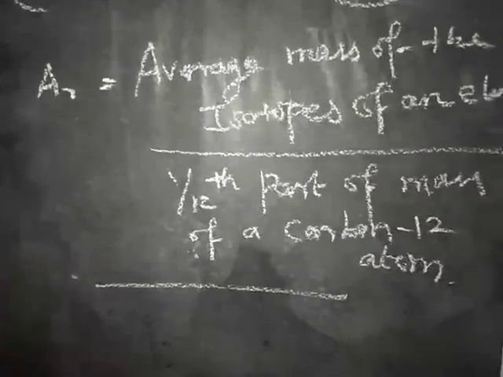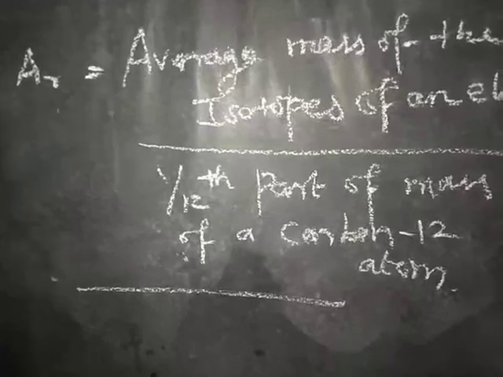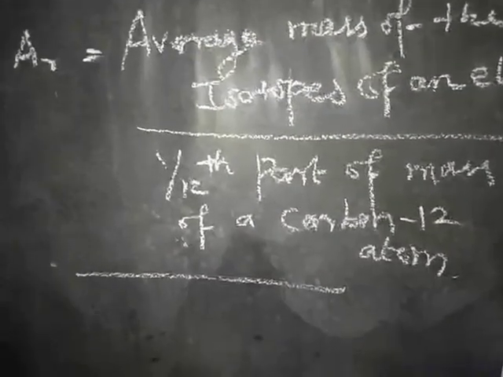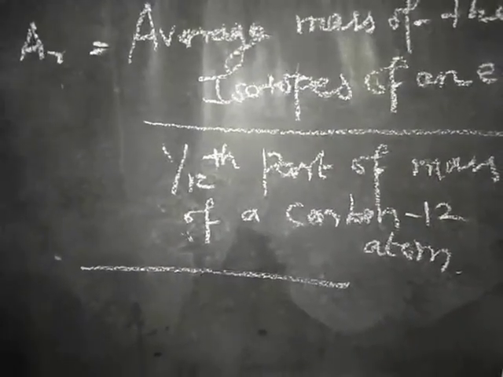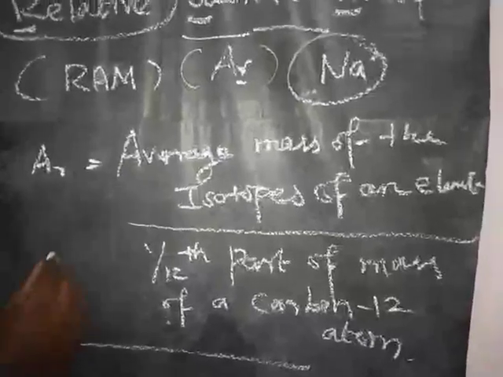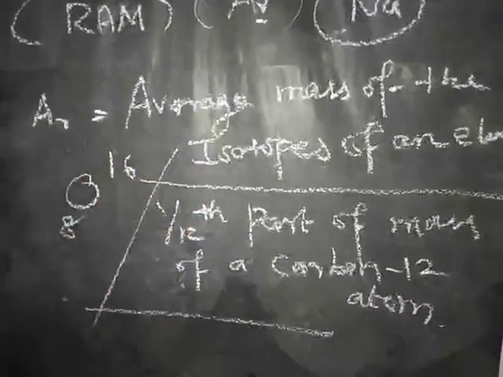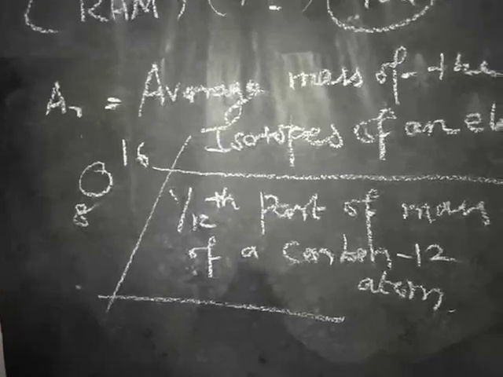Suppose you are using grams, that is called gram atomic mass. For example, the gram atomic mass of hydrogen is 1 gram, because hydrogen's mass number is 1. In the same way, oxygen, 16. The gram atomic mass of oxygen is 16.